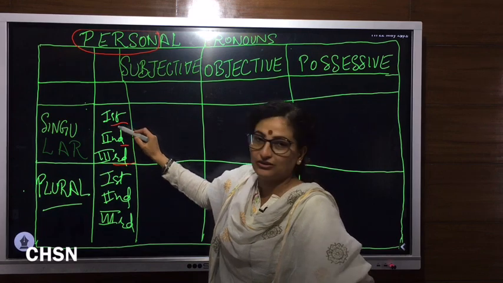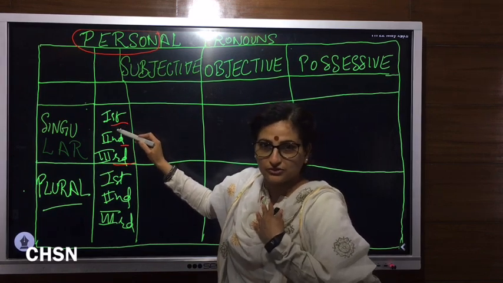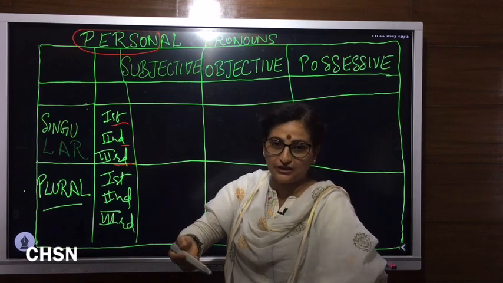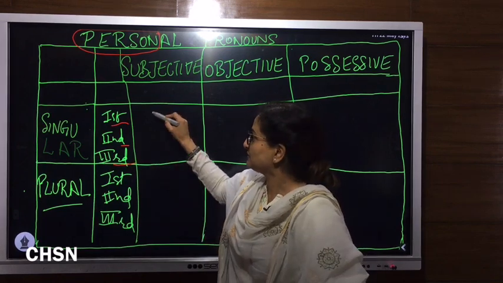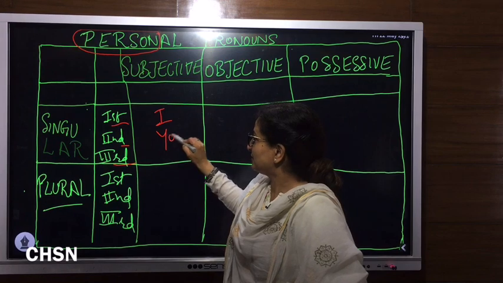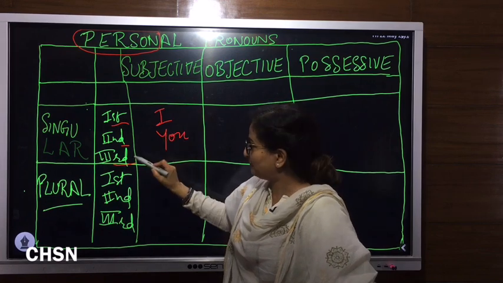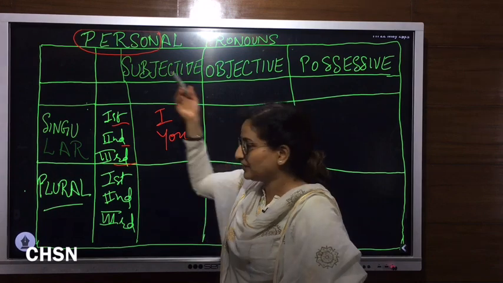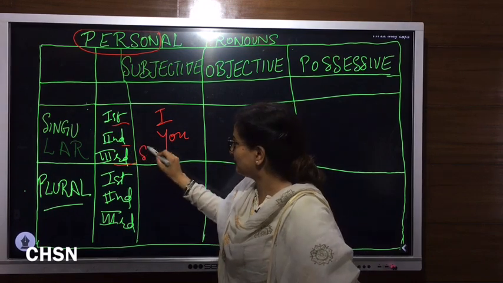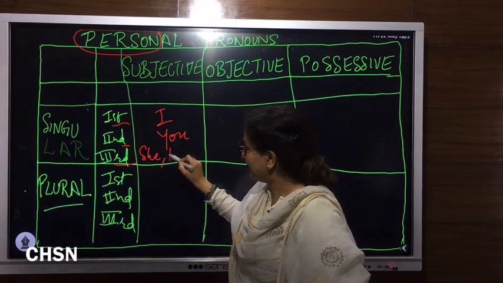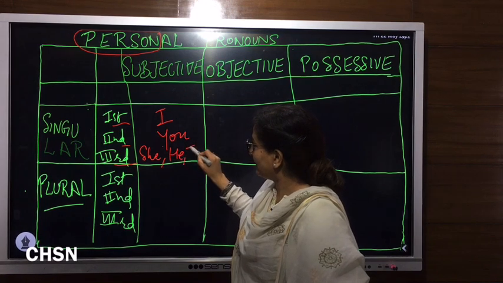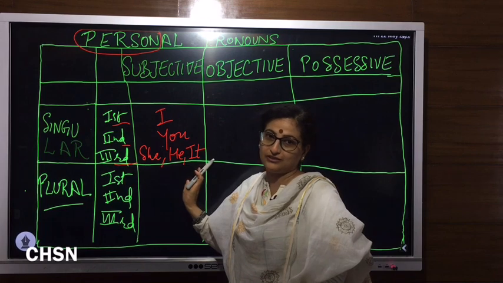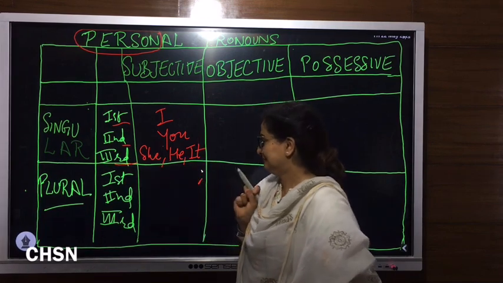Now what do we mean by first person? First person is the person who is speaking, second is the person to whom I am speaking, and the third person is the person about whom I am speaking. Suppose I am speaking here, you are listening here, and if I talk about someone, that person will be he, she, or it. It can either be a non-living thing or a living thing.